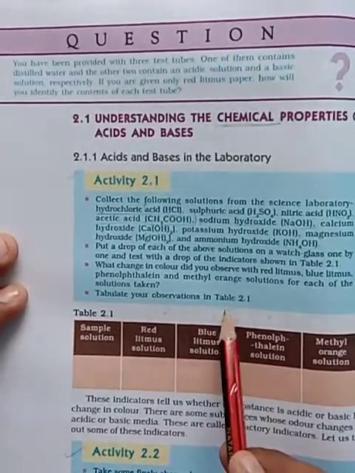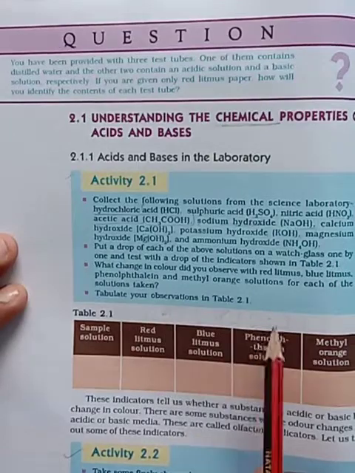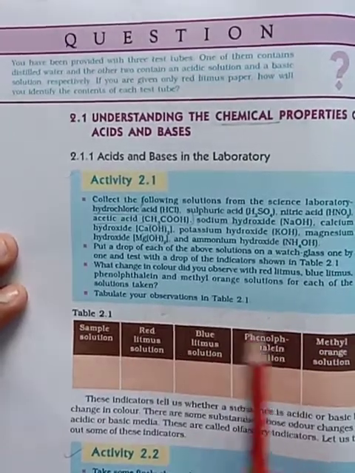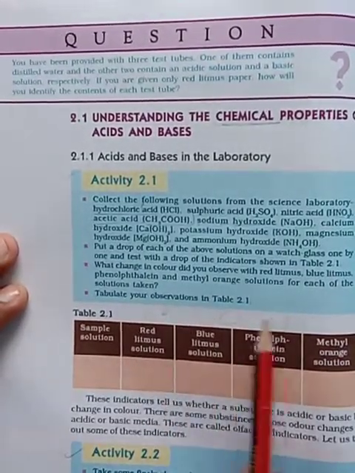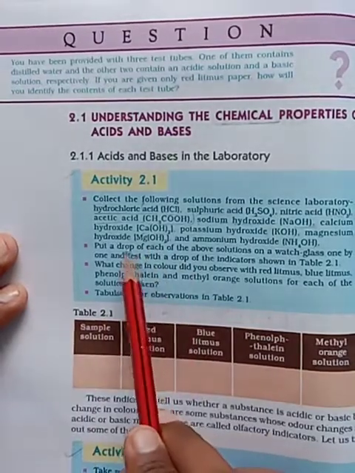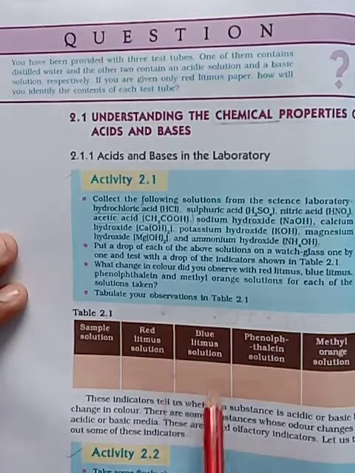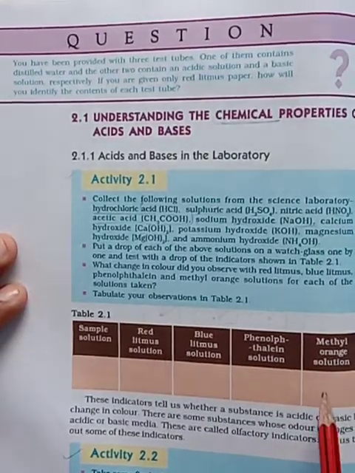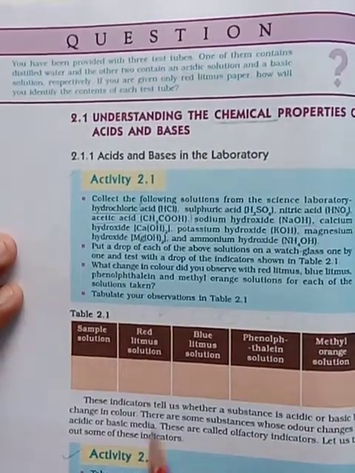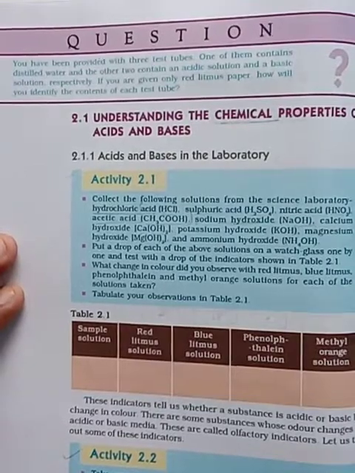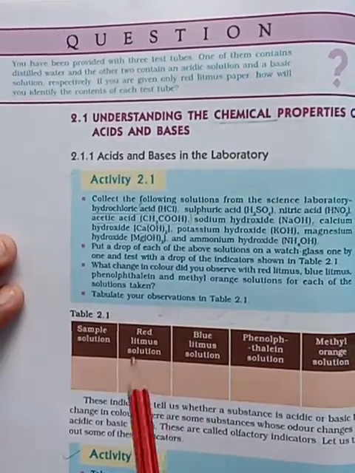You should add a blue litmus for this, and you should add a phenolphthalein solution or a methyl orange for each watch glass. You should get the color changes that occur here. I will give you a small video of this activity. You will watch that. Okay.